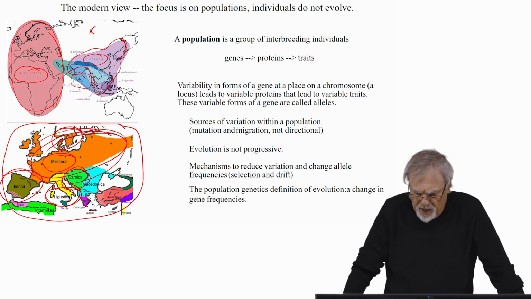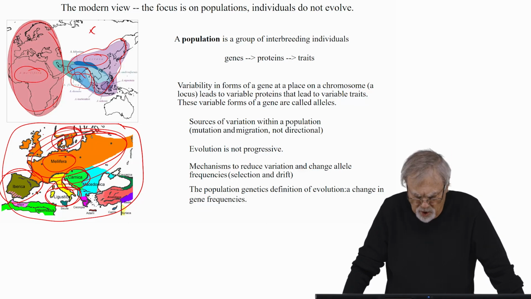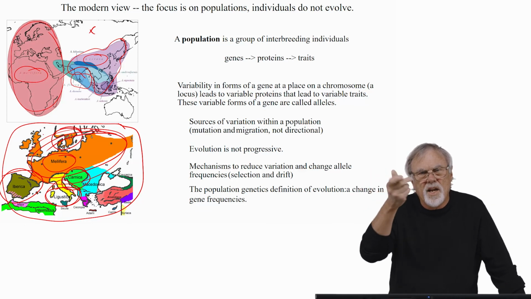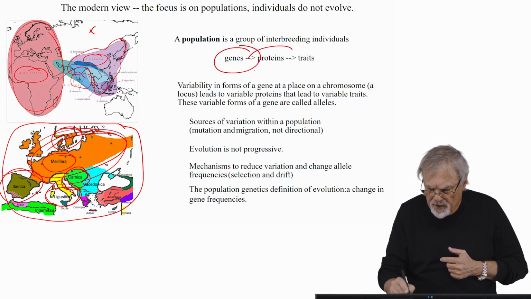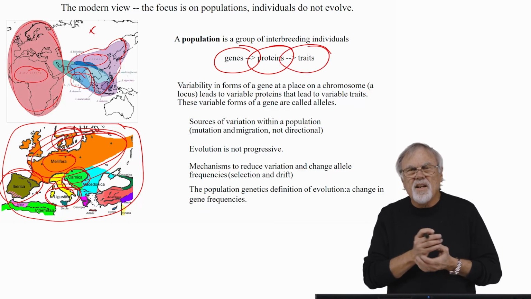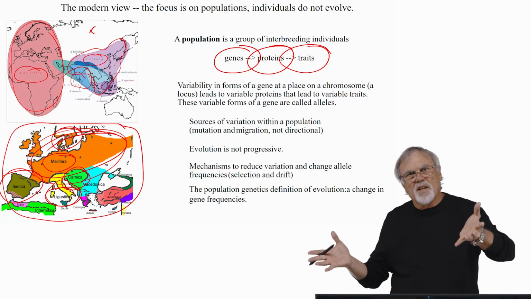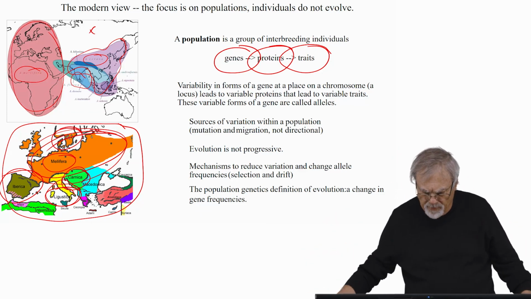The sources of variation within a population are migration and mutation. Mutations occur at individual gene loci and can change the form of a gene, which can then change the form of the proteins it is involved in producing, which can then alter the traits that become exposed to natural selection by the individual and make them subject to evolution.